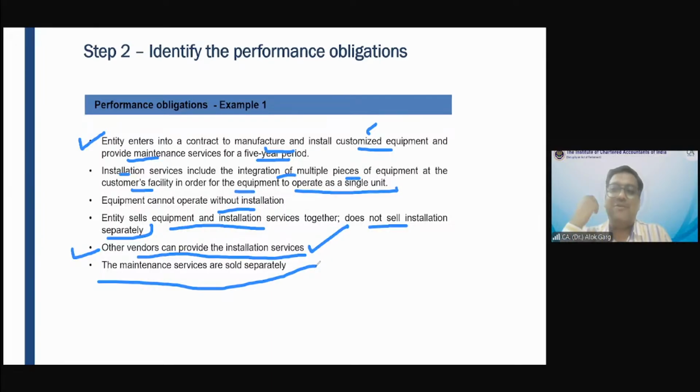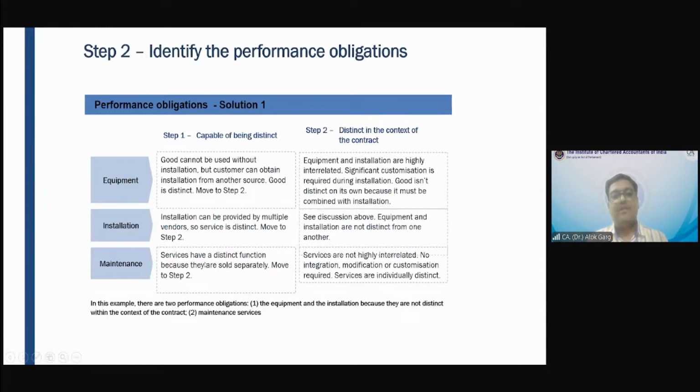I told you, you need to check 2 aspects. Number 1, whether goods and services are separate on their own. Number 2, whether goods and services are separate as per the contract also. So in this case, going by the goods and services on their own, you are right. The equipment, the goods, cannot be used without installation, but the customer can obtain installation from another source. So goods are distinct, meaning separate. So move to step number 2. Installation can be provided by multiple vendors, so the service is also separate.